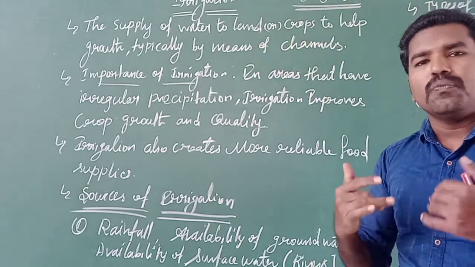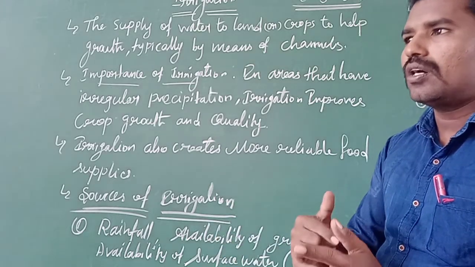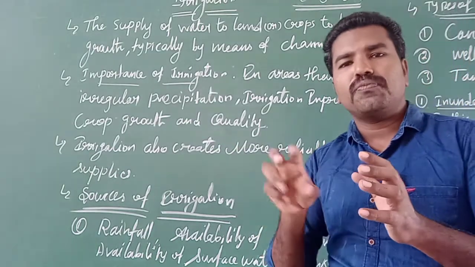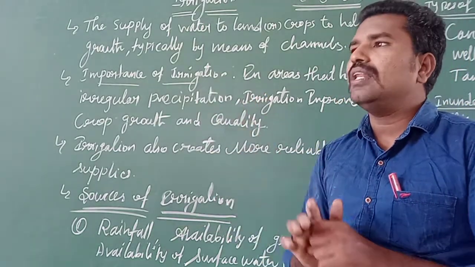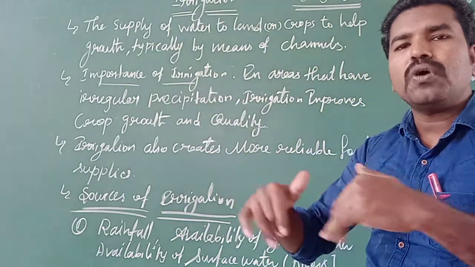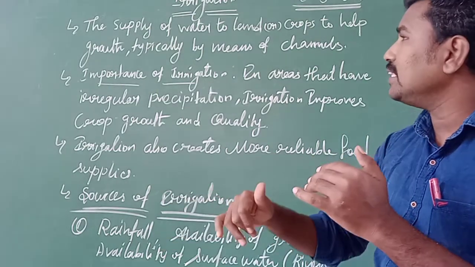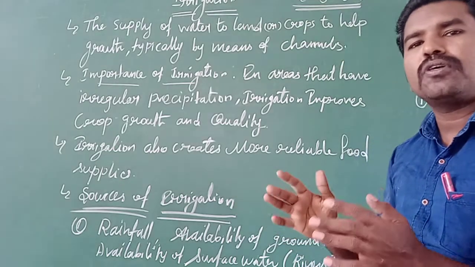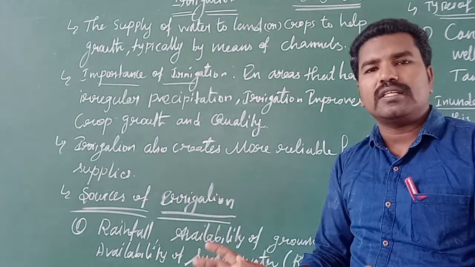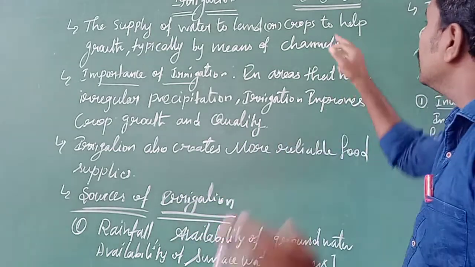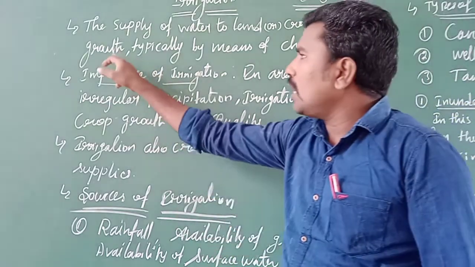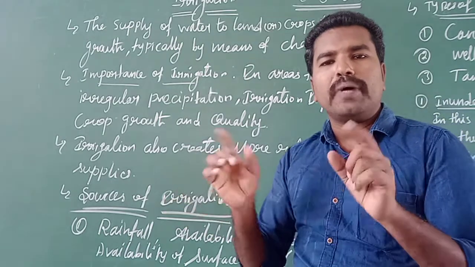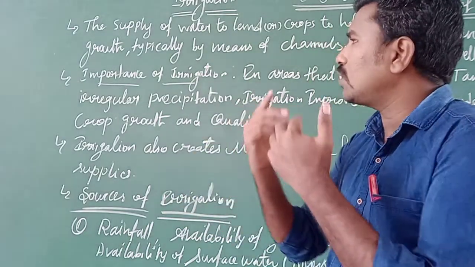We supply water from the canals, the borewell, the well, or whatever source. We supply the water to the land or crop, because crops are cultivated on the land. That's why it's both land or crop, to help them grow. The main purpose of supplying water to the land or crop is to grow the crop.